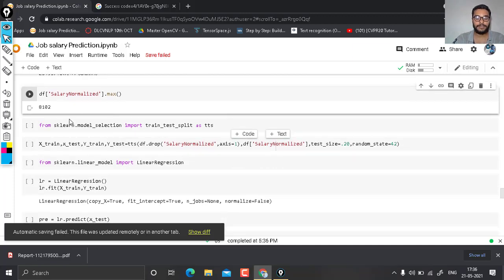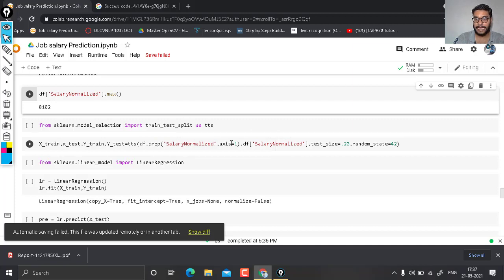For that, firstly you have to import sklearn model selection. In that you have to import train test split. We assign it as TTS, so whenever we use TTS, it understands that it is train test split. So x train, x test, y train and y test. We use these four different variables.